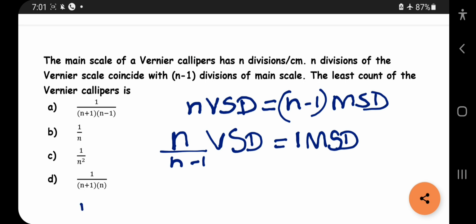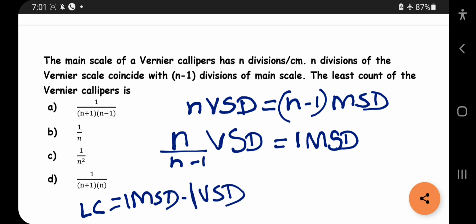So for least count, 1 MSD minus 1 VSD, what will it be? n by n minus 1 VSD minus 1 VSD.